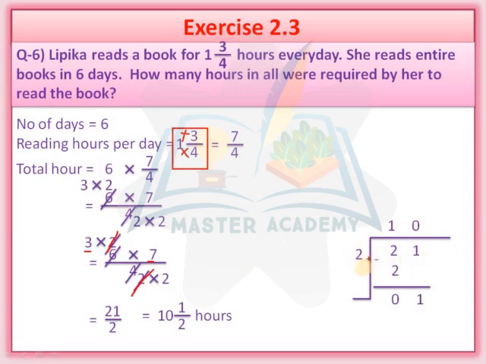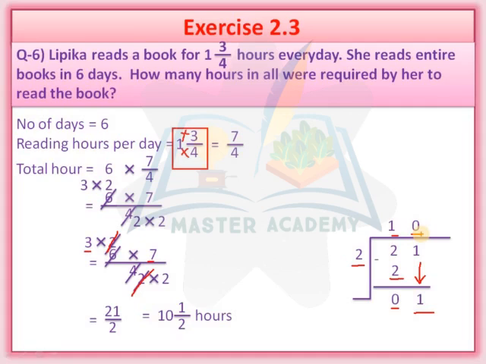So 21 divided by 2, 2 ones are 2. 2 minus 2 is equal to 0, and carry down 1. It is not possible, therefore we have put an extra 0 here.